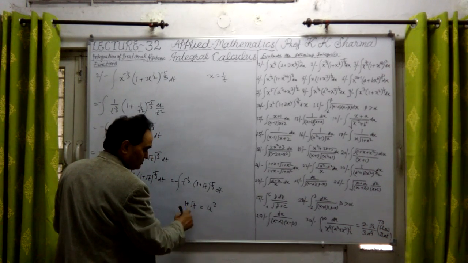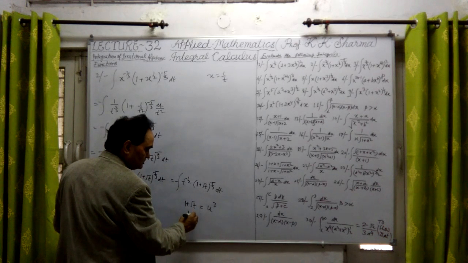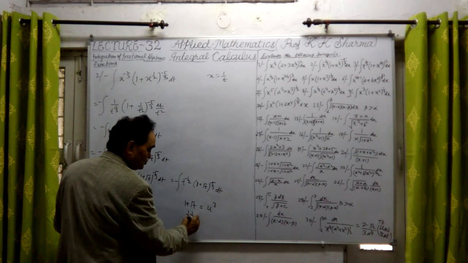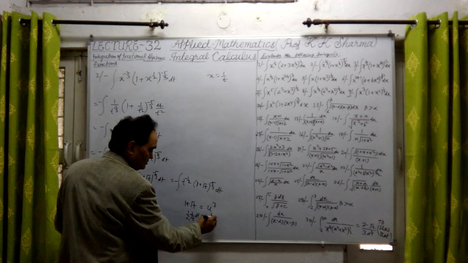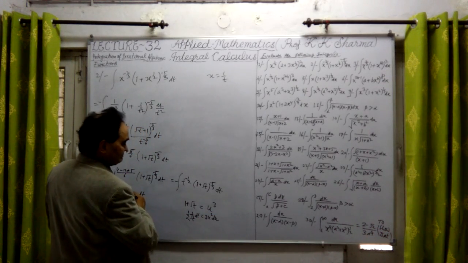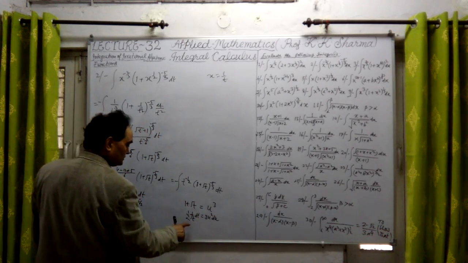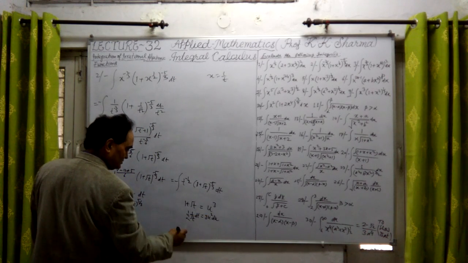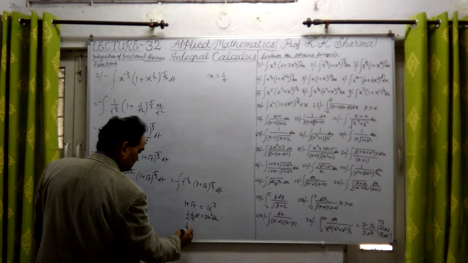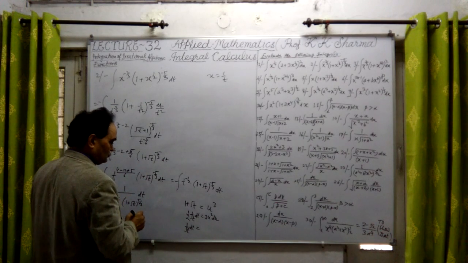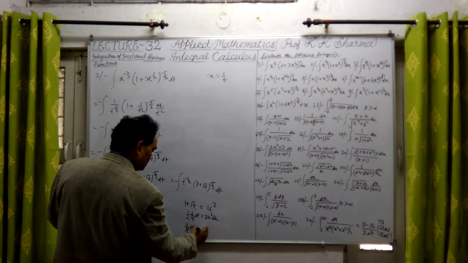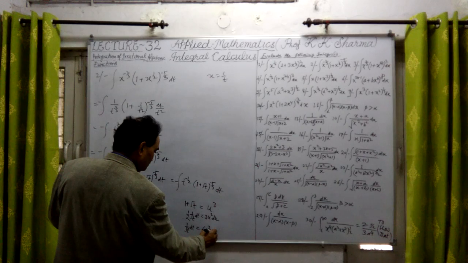we will have 1 upon 2 under root t, that is t to the power minus half. That means 1 upon root t into dt equals 3u square into du. Okay, so take this 2 to the other side, it will be 6. So dt upon root t is equal to 6 u square du.